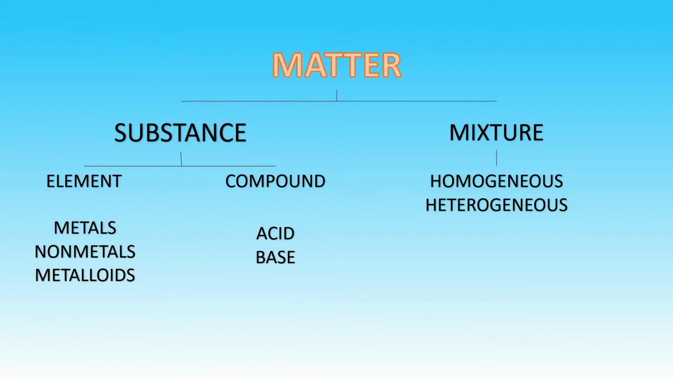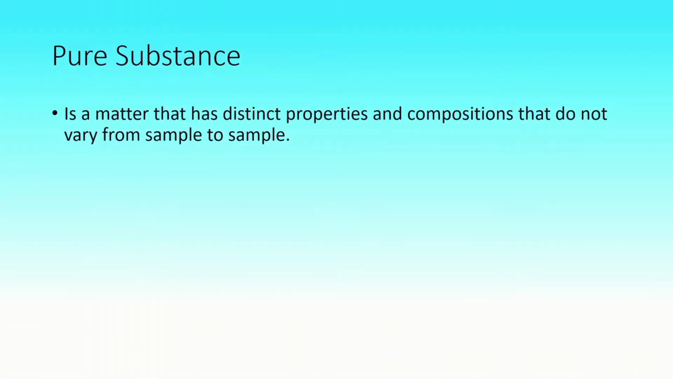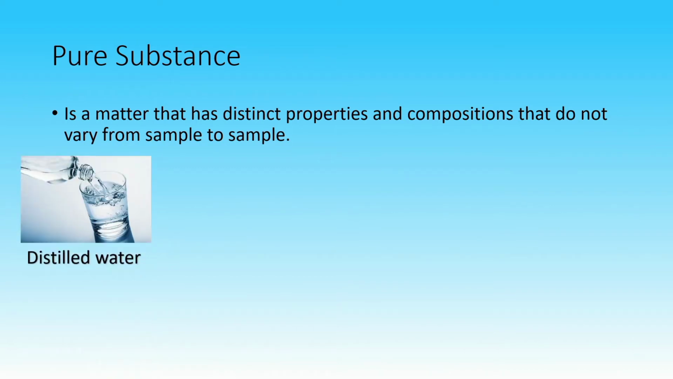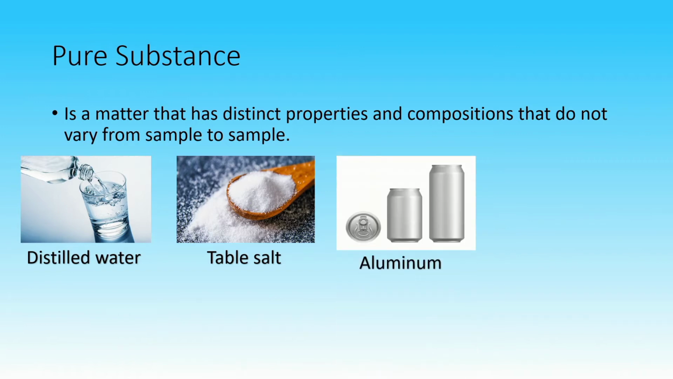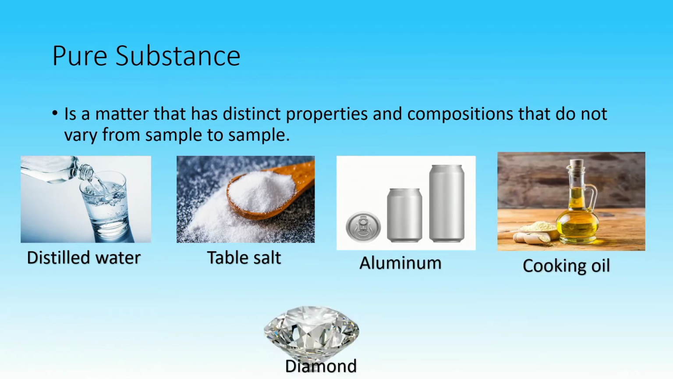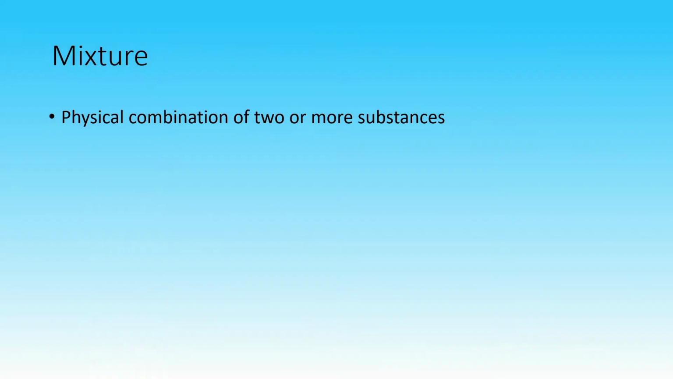Based on its composition, matter can be classified as either a pure substance or a mixture. A pure substance is a matter that has distinct properties and composition that do not vary from sample to sample. It cannot be separated into two or more substances by physical or mechanical means. Distilled water is an example of a pure substance because it is free of any contaminants. Other examples of pure substances are table salt, the aluminum in soda cans, cooking oil, and diamond.